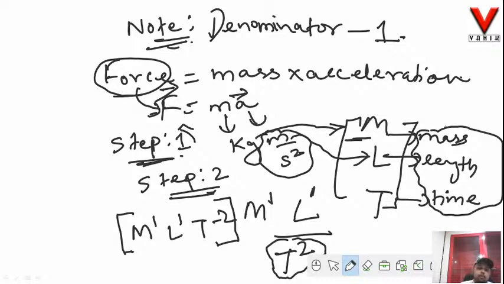Do remember, many students do not place these physical quantities in square brackets and hence they lose marks. In the options, option A will have M to the power 1, L to the power 1, T to the power minus 2, but there is no square bracket at all. And these questions are mostly asked towards the end of your question paper, when your question paper is about to end.